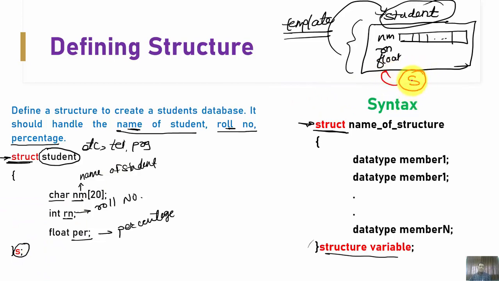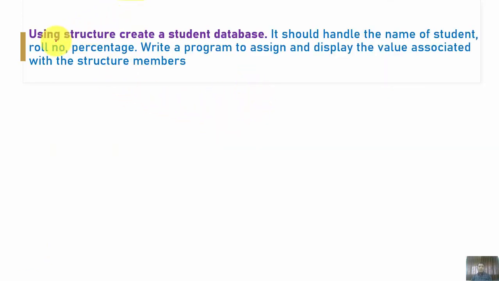Now to deal with how exactly it is used, we will consider one example. So just try to understand how to declare the structure first, right? At this instant, as I am interested only in one student, I have used only one structure variable. If you have multiple students, the number of structure variables that we are going to declare will increase, right? So now let us discuss one simple program. Okay, so consider this program statement: using structure, create a student database.